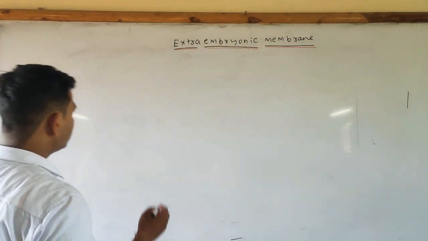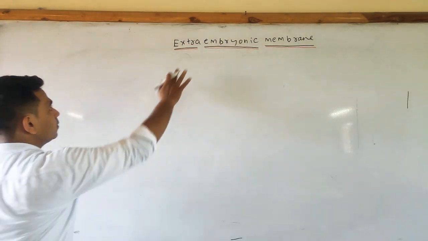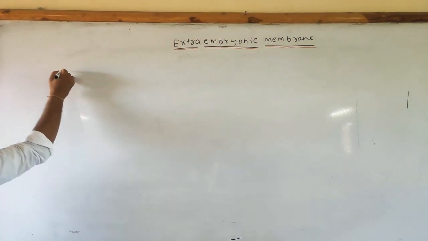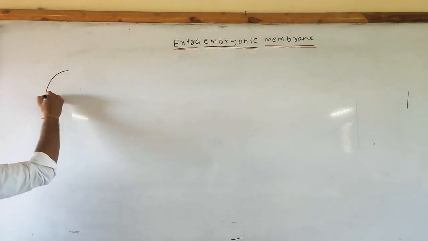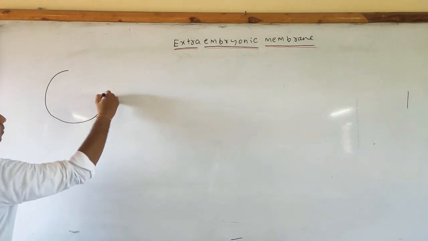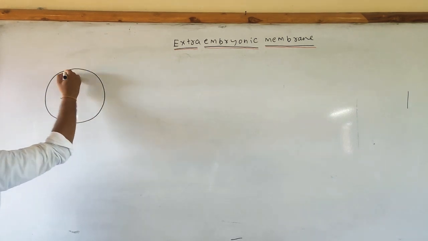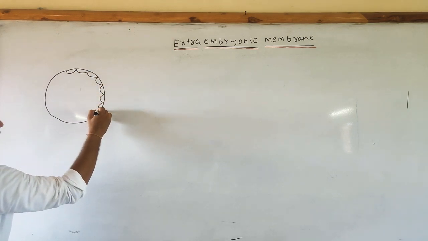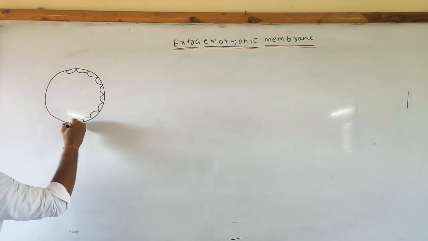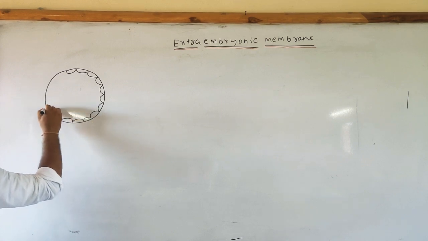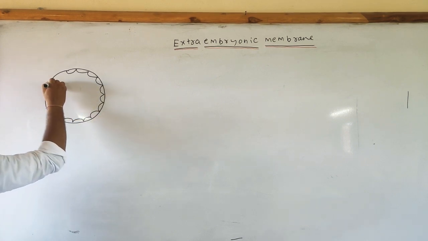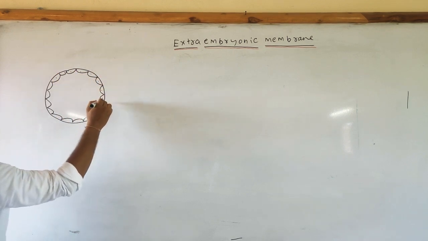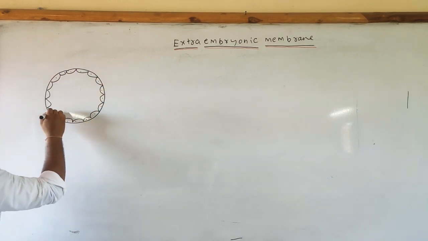You know this already, so I am not labeling everything.